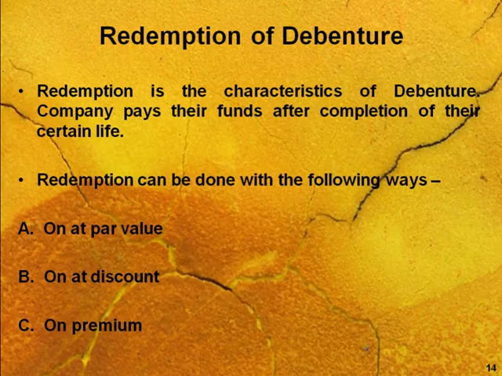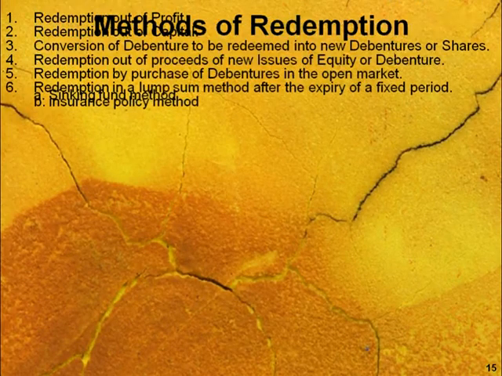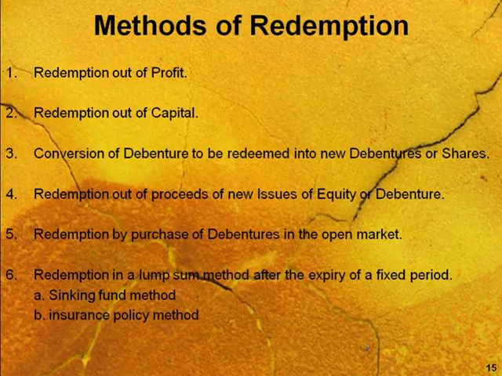Now, what are the methods of redemption? We can move ahead with six categories if the company is willing to repay the amount to the debenture holders. The company can do redemption out of profits. The company can do it out of capital. Conversion of debentures to be redeemed into new debentures or shares: the company can convert their debentures into new debentures or shares, known as the conversion method. Redemption out of proceeds of a new issue of equity or debentures: the company can go ahead with new shares or debentures to get the funds for redemption purposes.